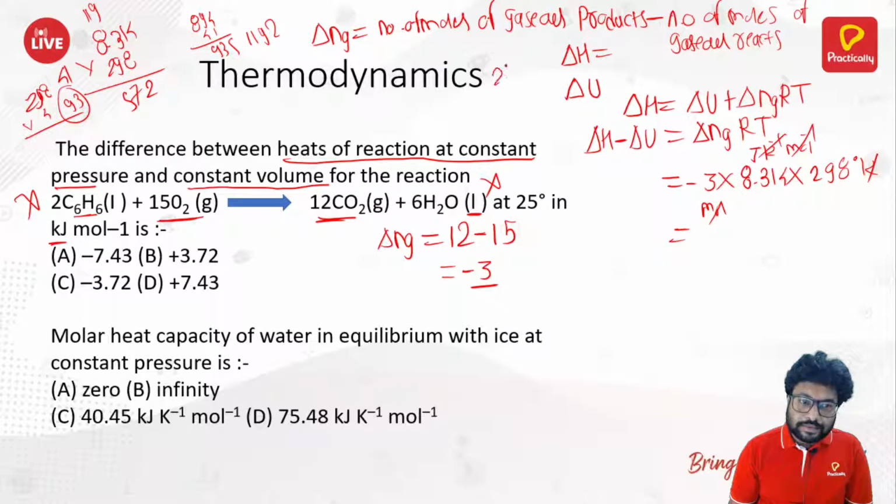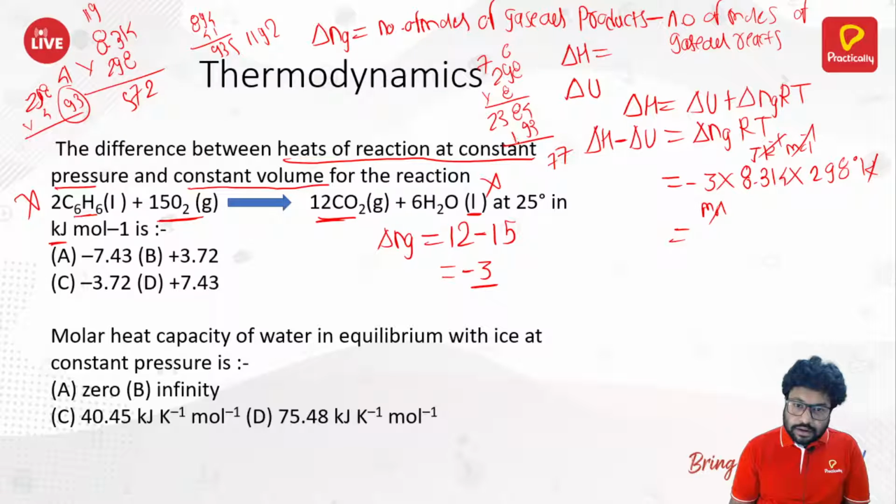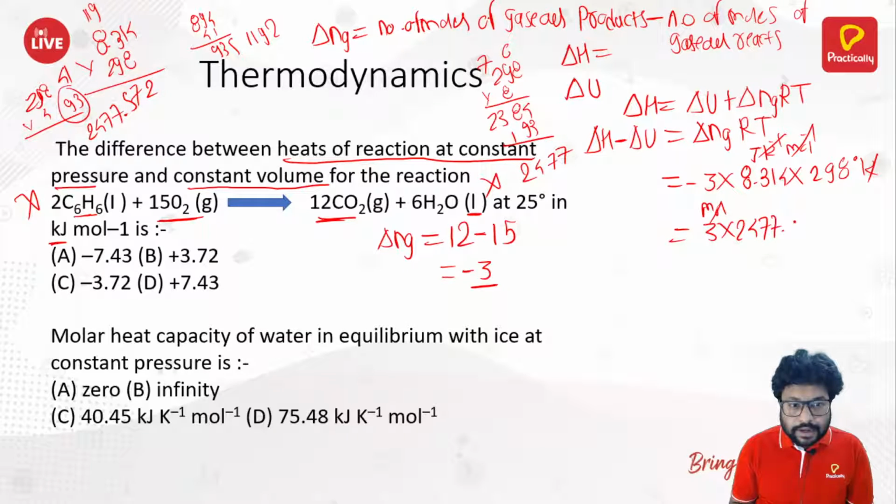298 into 8. 8 8s are 64, carry 6. 8 9s are 72 plus 6, 78. 8 2s are 16 plus 7, 23. 2384 plus 93, then 9 plus 8, 7, you get 2477. So 2477, then 3 decimal points, making it 2477.572. So 3 into 2477.572. Let's see how much it becomes.